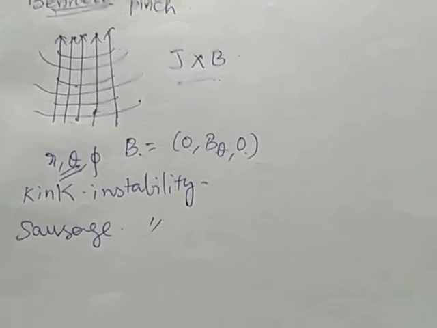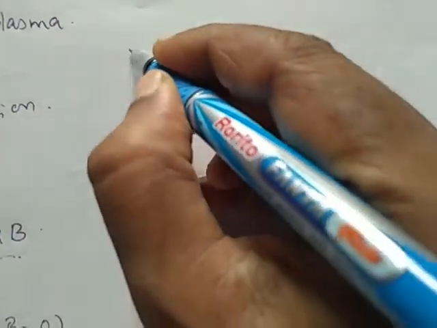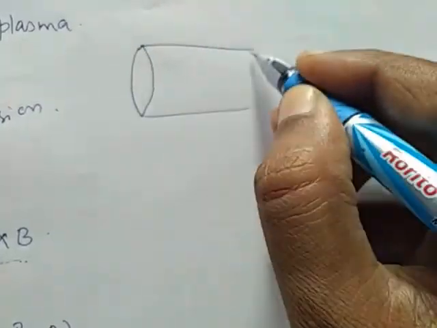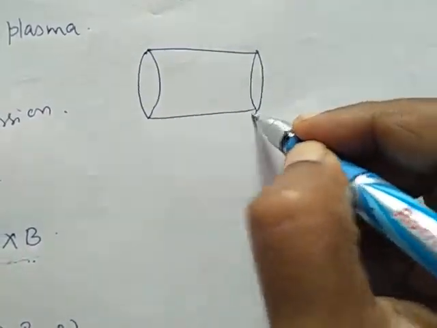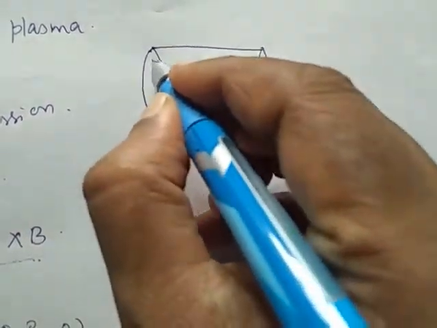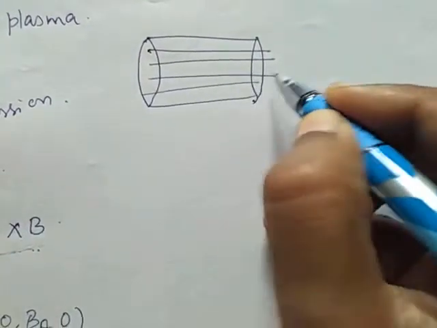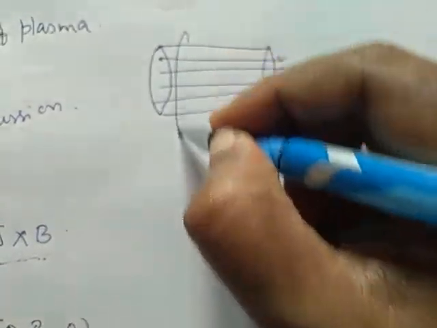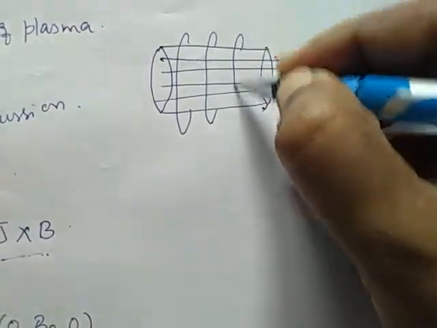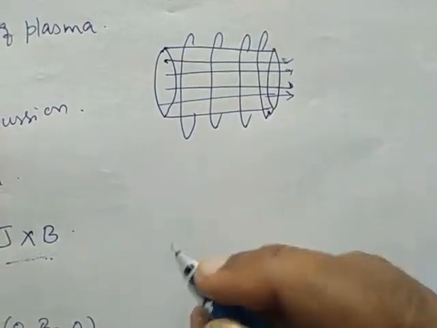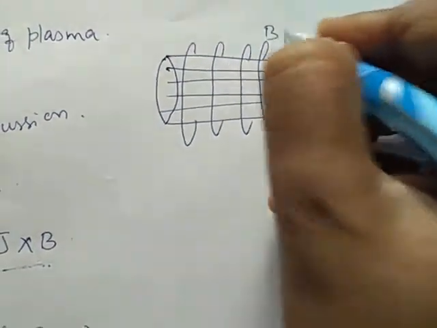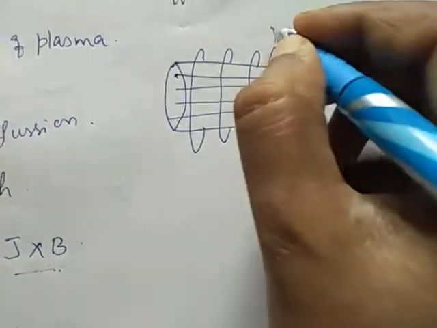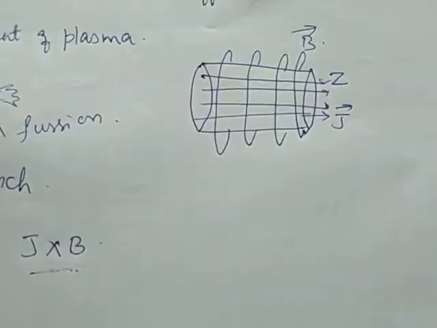So we are considering a cylindrical current with uniform density. Here our current is passing along the Z axis, this is our current J, and we have a magnetic field B perpendicular to this.